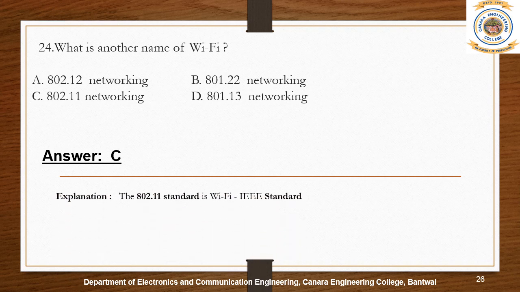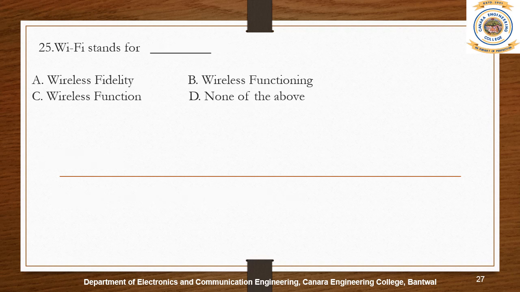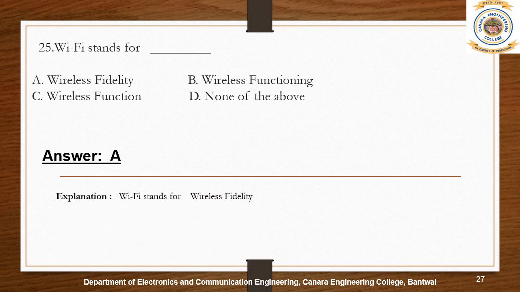802.11 provides up to 2 megabits per second transmission in the 2.4 GHz band. Wi-Fi is a separate but related organization, and their website has stated Wi-Fi is a short name for wireless fidelity. To connect to a Wi-Fi LAN, a computer must be equipped with a wireless network interface controller.